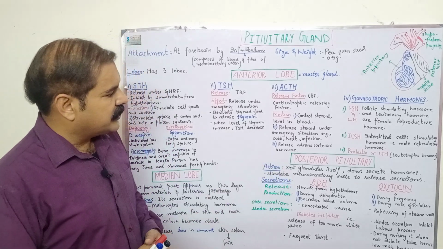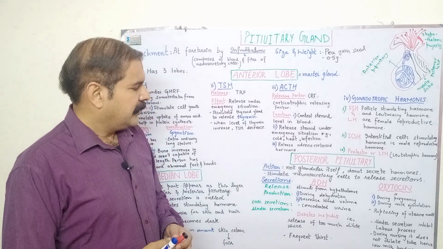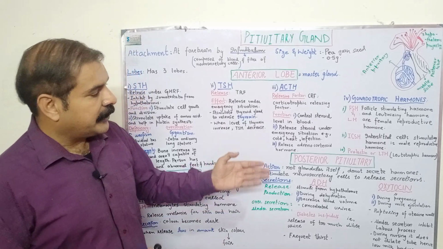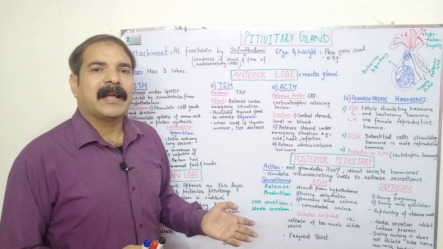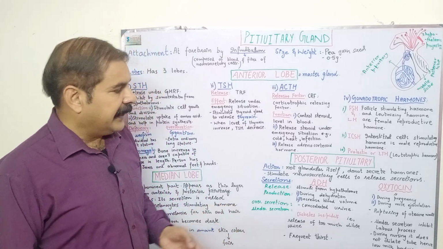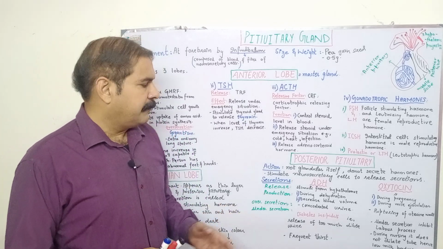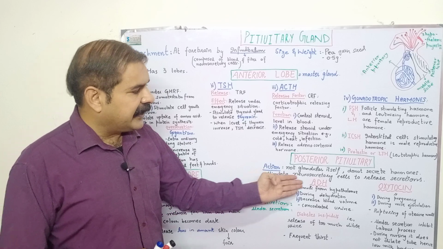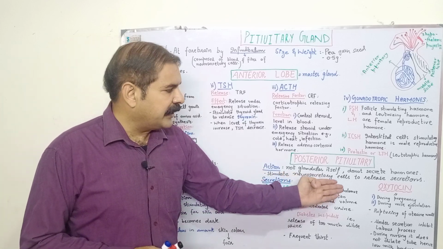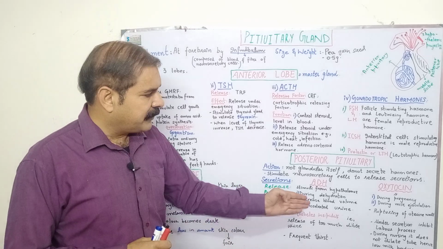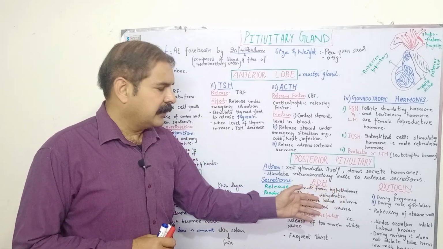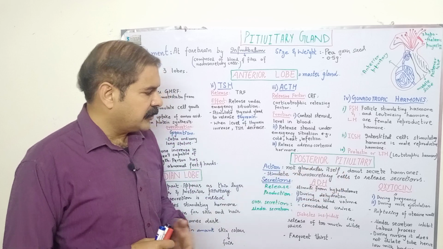The next lobe is the posterior lobe of the pituitary. The posterior lobe is not glandular itself. It does not secrete any hormone, but it stimulates neurosecretory cells to release secretions. There are two secretions. I have given you the comparison between the two, that is ADH and oxytocin.